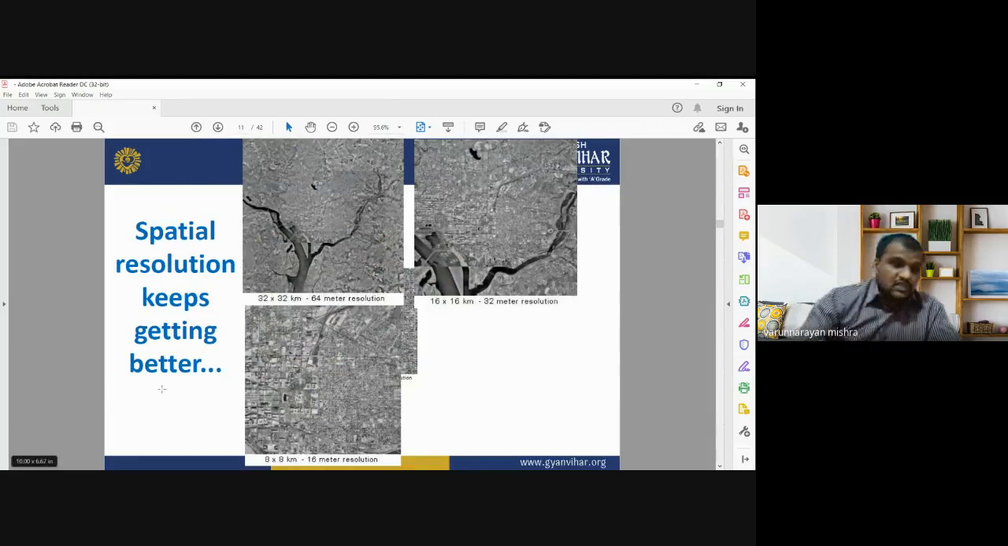Okay, this is another example showing the spatial resolution. Spatial resolution keeps improving; we are getting better spatial resolution images. Here you can see initially we had 64-meter spatial resolution images, after that 32-meter, then 16-meter spatial resolution images. So spatial resolutions are increasing day by day. There is a tremendous development in the spatial resolution of satellite images. We now have a spatial resolution of around 0.5 meter, and with the growing spatial resolution, we have more detailed information about urban areas or any kind of landscape feature, any real world object on the Earth surface.